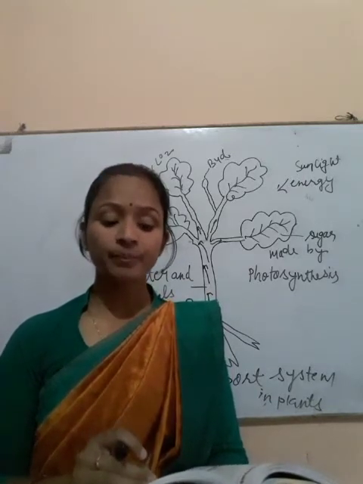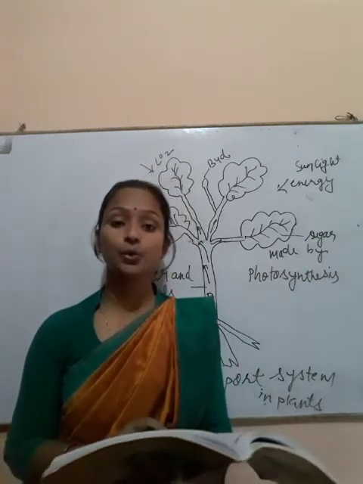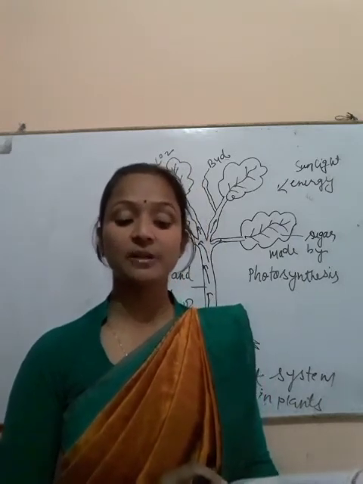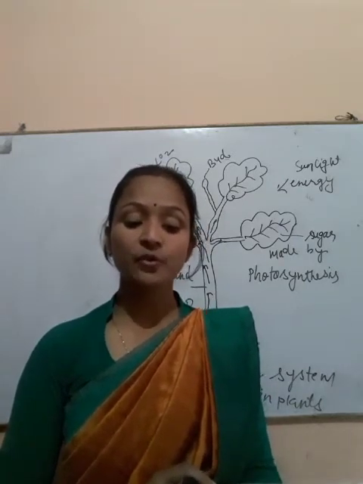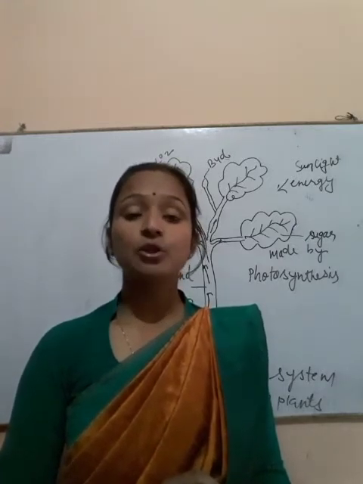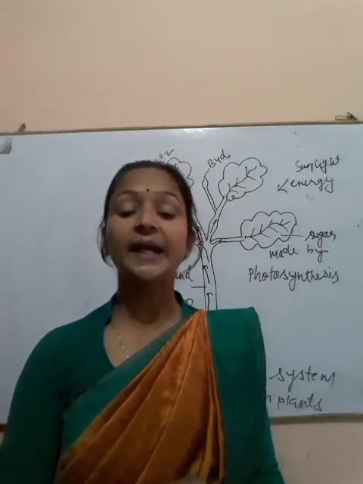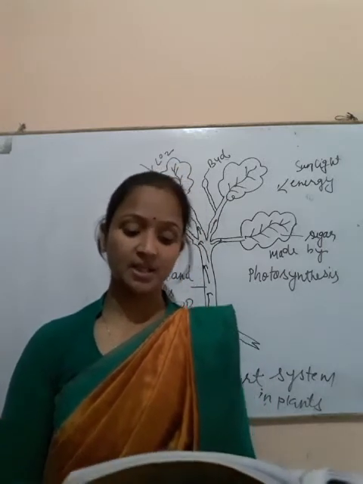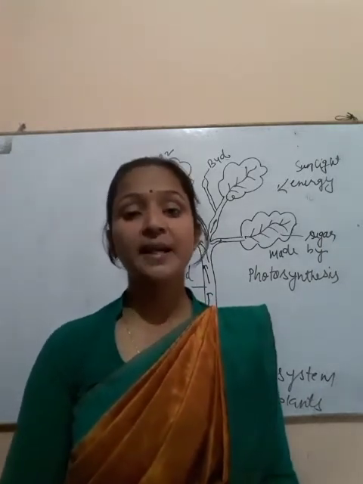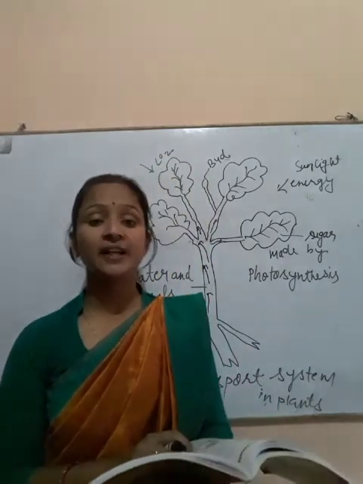Plants absorb water and minerals by the root, and the root hairs increase the surface area for absorption. The root hairs absorb water present in the soil particles, and from there it reaches the xylem elements.